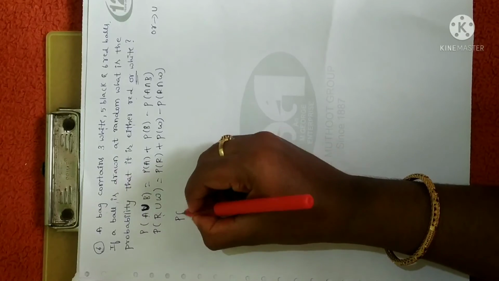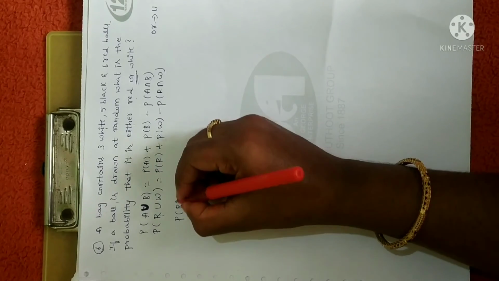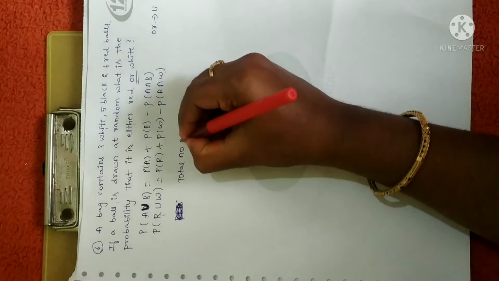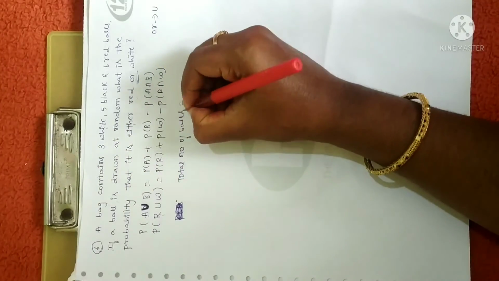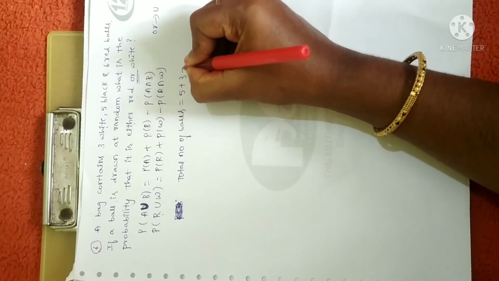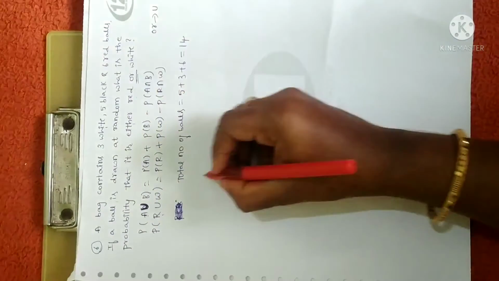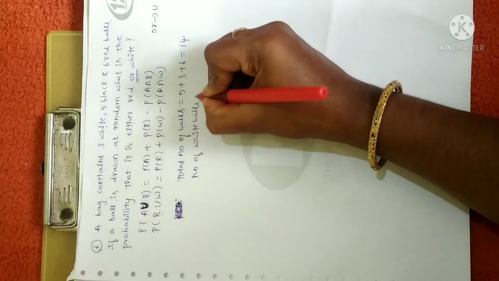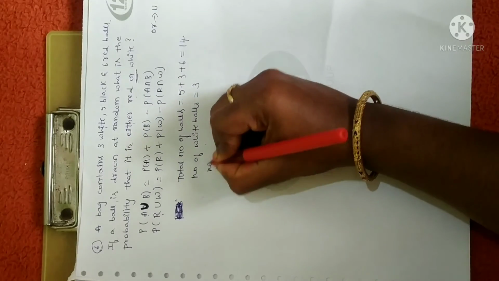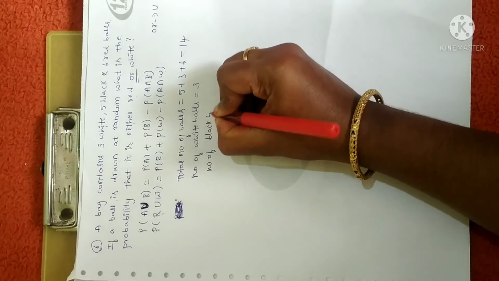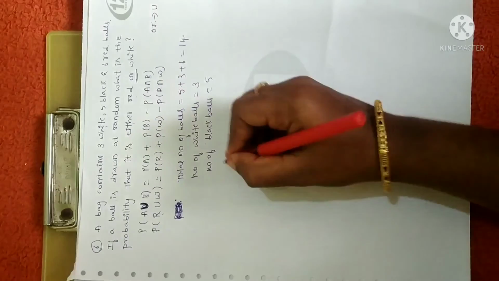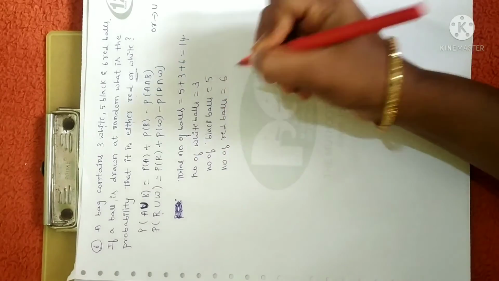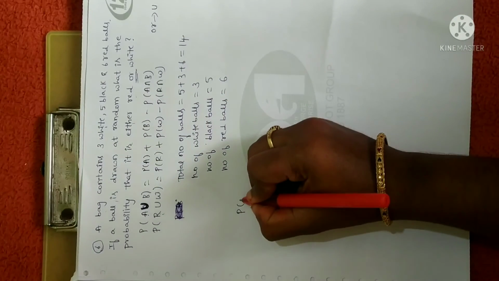Now let me find the terms, probability of getting red ball. Before that, first let me write the number of balls given. Total number of balls. How many balls are there? 5 plus 3 plus 6. So total number of balls is 14. Whatever the given data, I am just writing it. Number of white balls is 3. Number of black balls is 5. Number of red balls is 6. Fine.